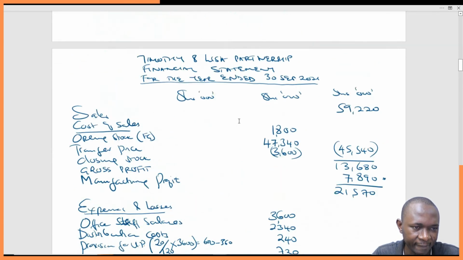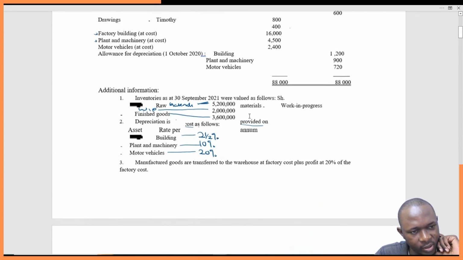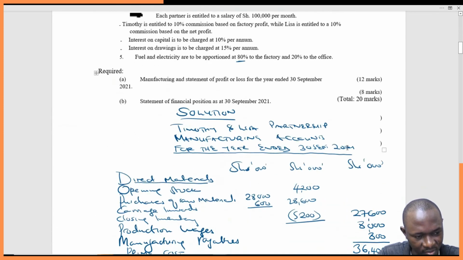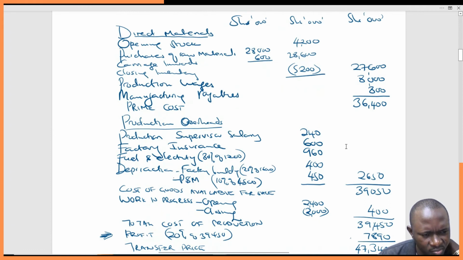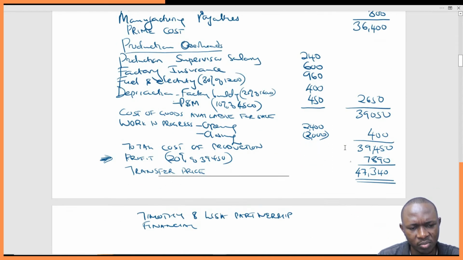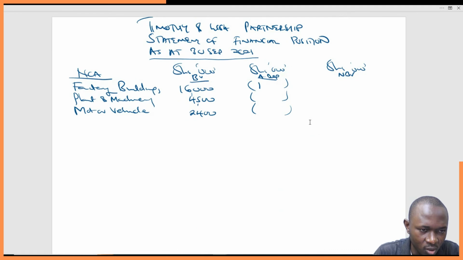We take what has accumulated up to 1st October 2020 plus the depreciation for this year. For buildings, we have 1,200 plus the depreciation for this year, which was 400. So 1,200 plus 400 is 1,600. Then 16,000 minus 1,600 gives 14,400.